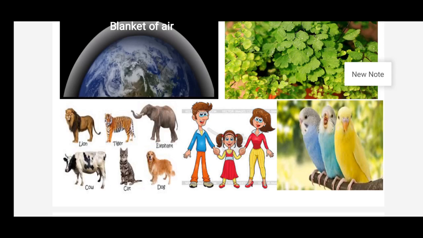So everybody needs air. Not only this, children, this atmosphere provides us the air we breathe and also protects us from the harmful ultraviolet rays which are released by the sun. Without this blanket of protection, we would be baked alive, burnt alive from the heat released by the sun. Daytime would be extremely hot and nighttime extremely cold, we would freeze. That's why this atmosphere is preventing that and making the earth livable. It means suitable for living.